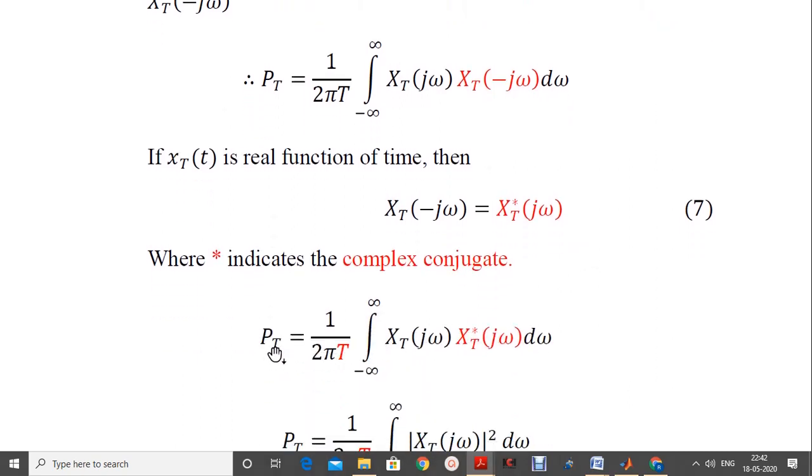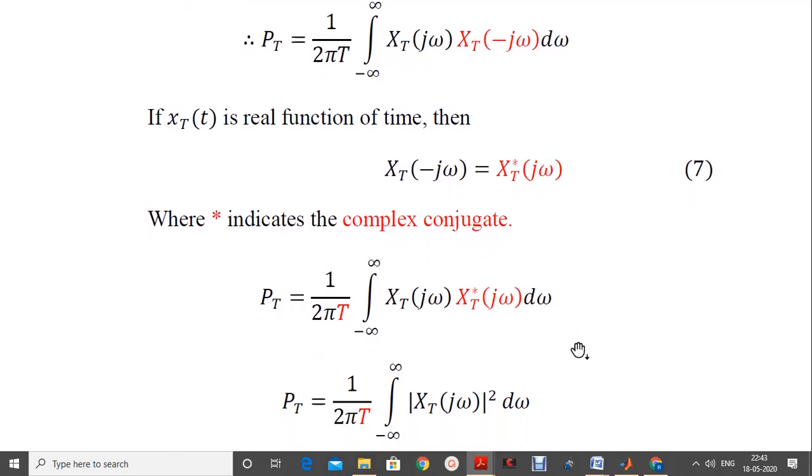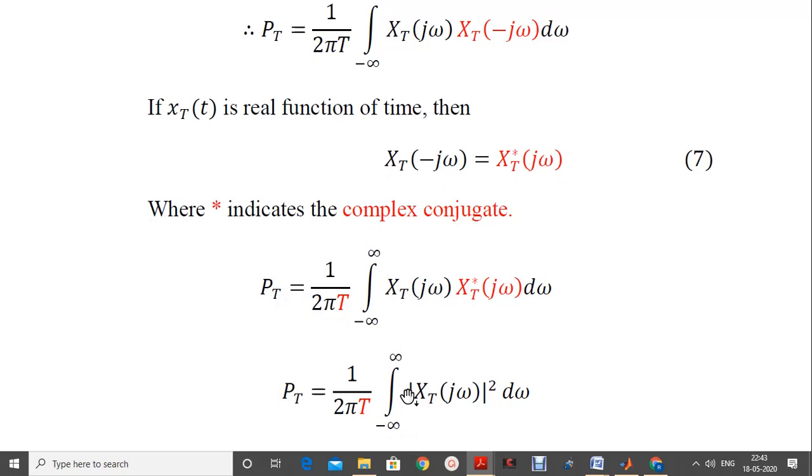Therefore the average power P_T is equal to 1/(2πT), T taken outside as before, integration between minus to plus infinity, first term X_T(jω). Now the second term is replaced by its conjugate, that is the conjugate of X_T(jω). Once we are interested in getting an expression for the power, the Fourier transform conjugate pairs are available, X_T(jω) multiplied with the conjugate of X_T(jω).